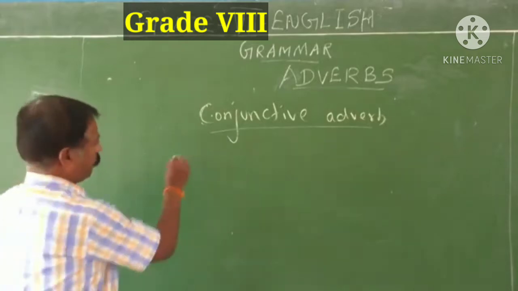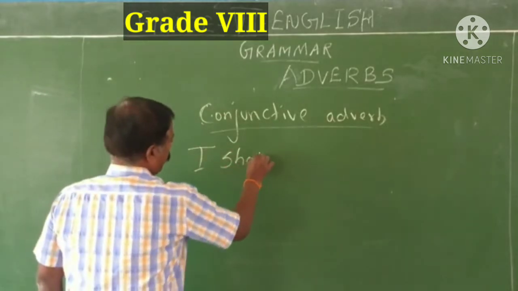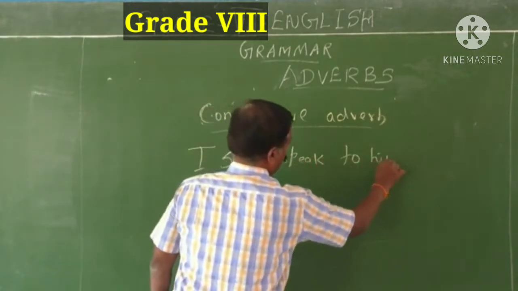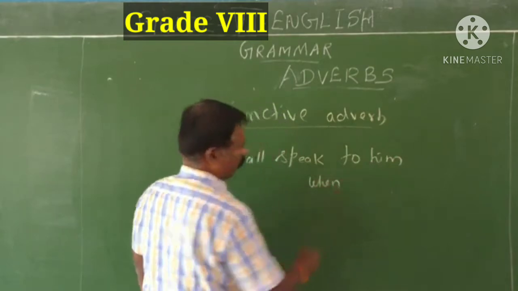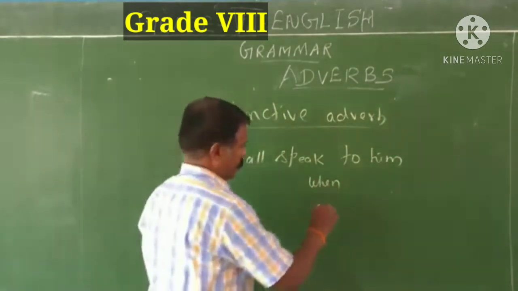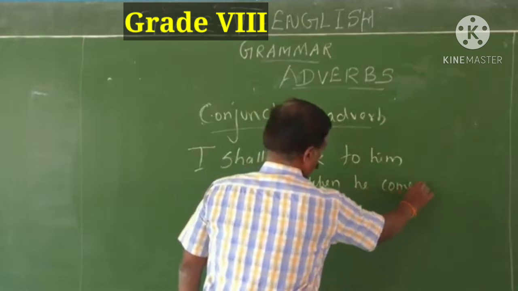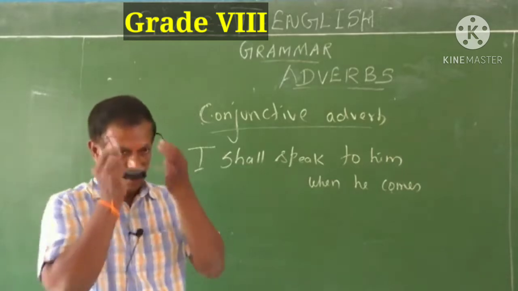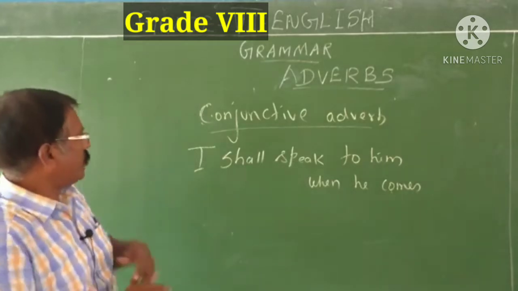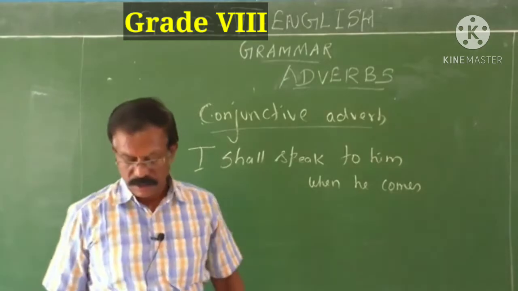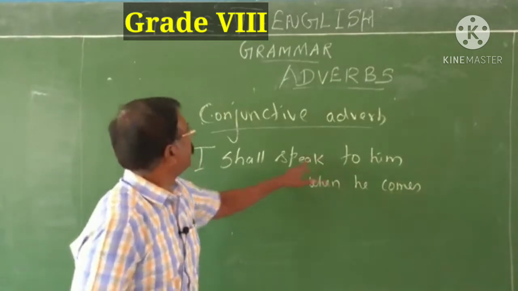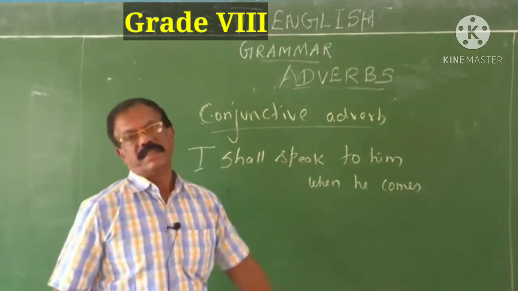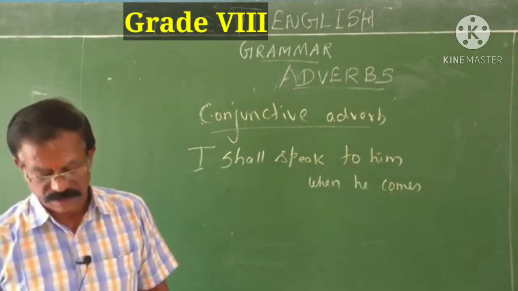I shall speak to him when he comes. See this example. I shall speak to him. When shall I speak to him? When he comes. So here, when connects this sentence with that one. Therefore they are called conjunctive adverbs.